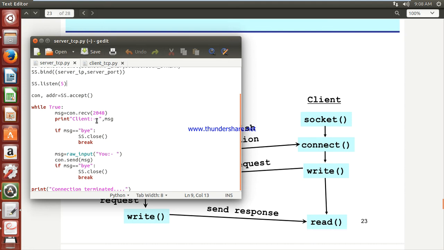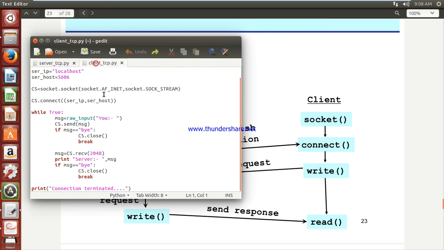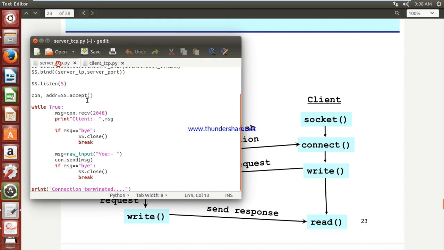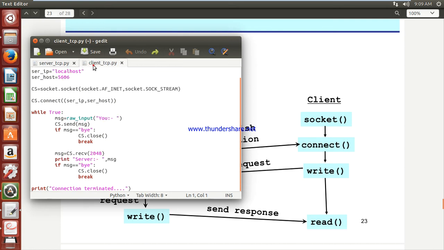That means compile and run of the server program must be done first, and then you run your client program, and the client comes in passive mode. Whenever it wants some data, it tries to connect with the server. So in the compile and run scenario you compile and run the server program first, then the client program.